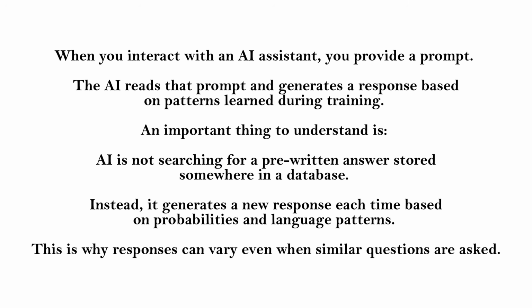What happens when you use AI? When you interact with an AI assistant, you provide a prompt. The AI reads that prompt and generates a response based on patterns learned during training. An important thing to understand is, AI is not searching for a pre-written answer stored somewhere in a database. Instead, it generates a new response each time based on probabilities and language patterns. This is why responses can vary even when similar questions are asked.